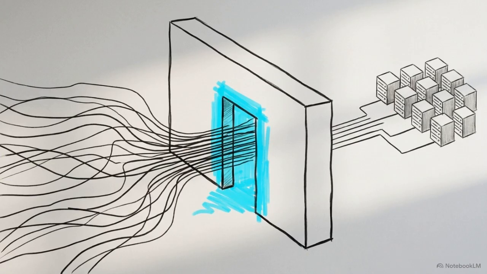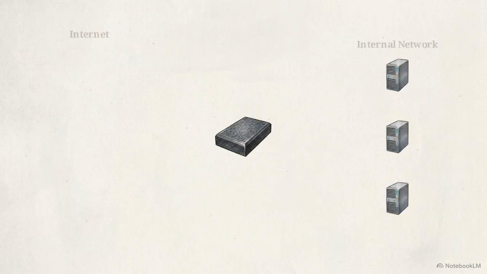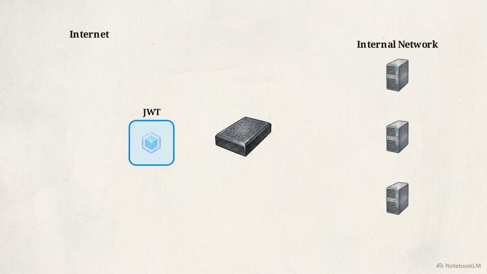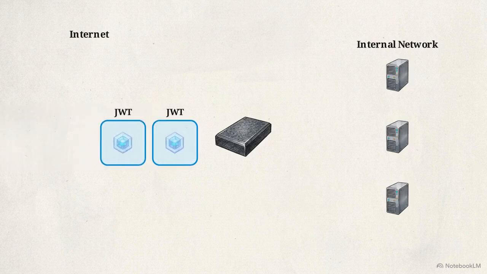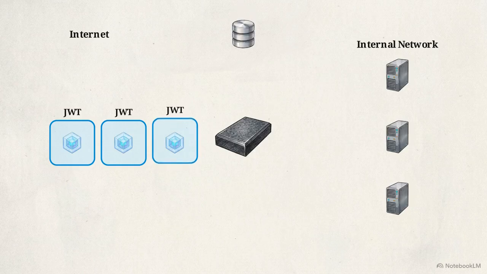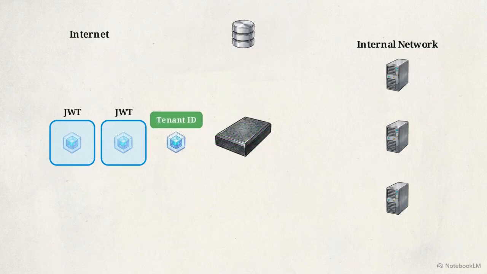The solution is to move these responsibilities into a centralized API gateway. The gateway acts as a barrier, intercepting all inbound traffic streams before they reach backend microservices. It intercepts a payload, strips the JWT, queries a database to validate it, and injects the tenant ID into the HTTP headers. This establishes implicit trust, offloading authentication from backend services.